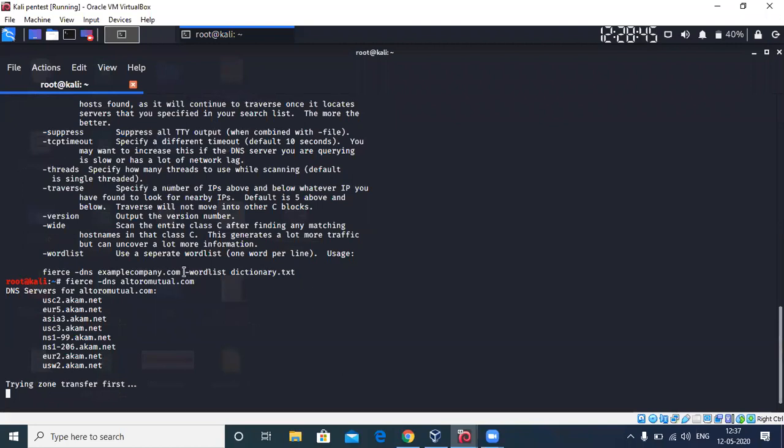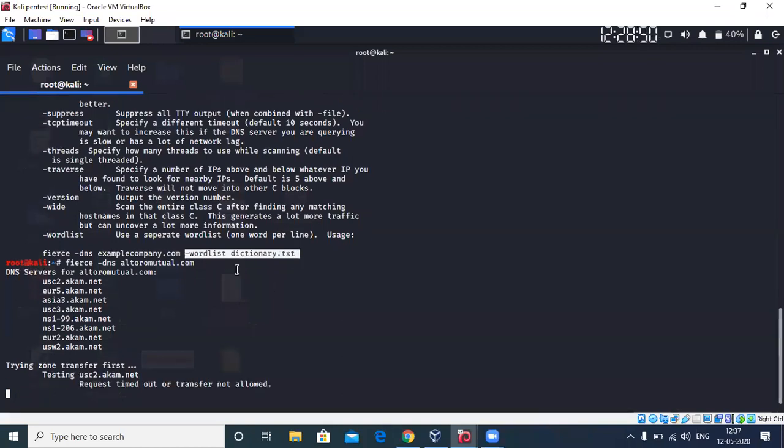If you're worried about the second part of this, that is the wordlist dictionary.txt, what is a wordlist essentially? I'll leave this question open to you. What do you mean by a wordlist? Have you guys heard of what a wordlist is? Possible passwords that can be used by the user, like the victim. Good. All common passwords, okay.